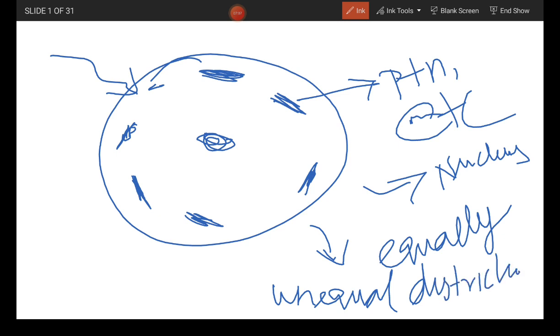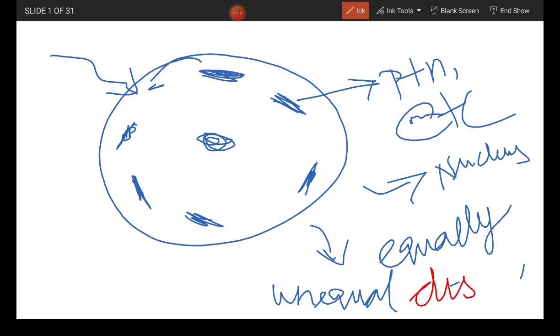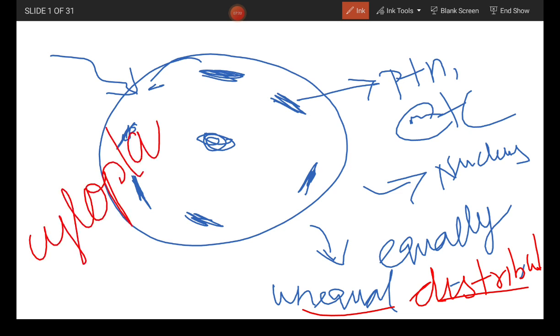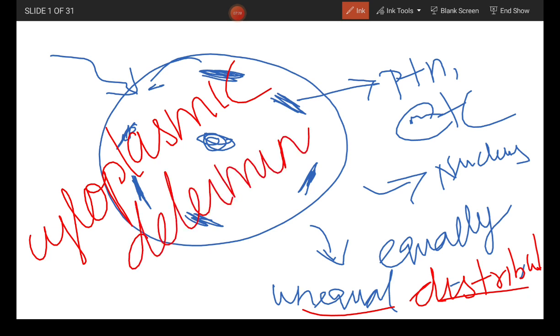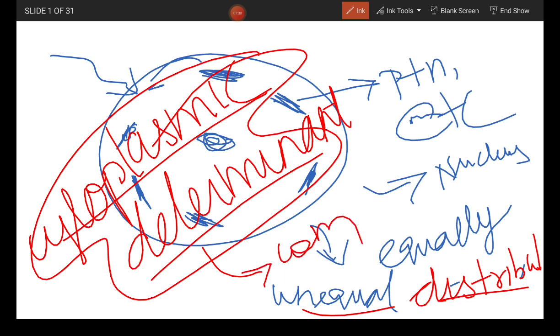There will be unequal distribution of these cytoplasmic determinants. These cytoplasmic determinants will have a role in deciding commitment. They will be unequally distributed, and they are present in the cytoplasm, not in the nucleus.